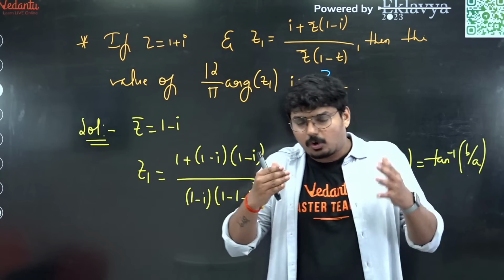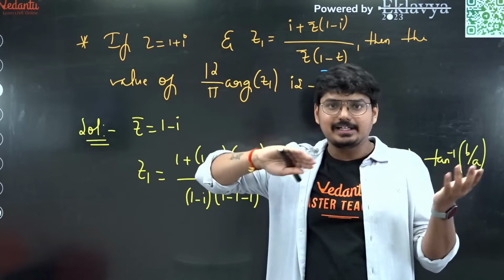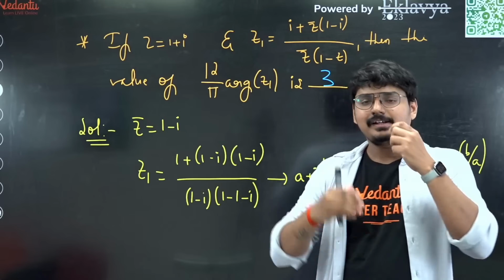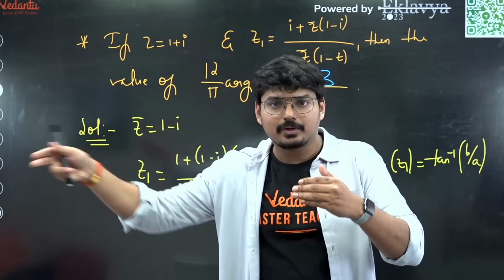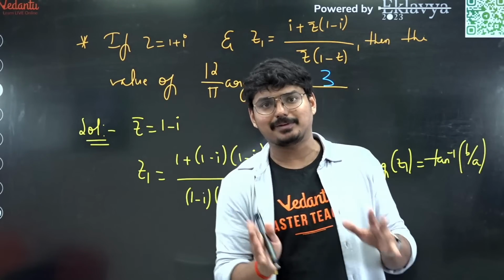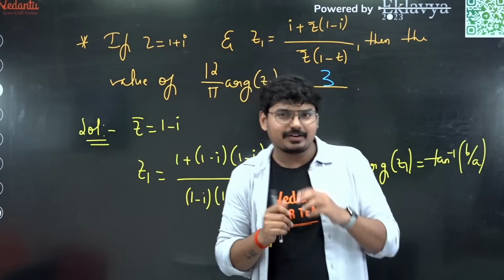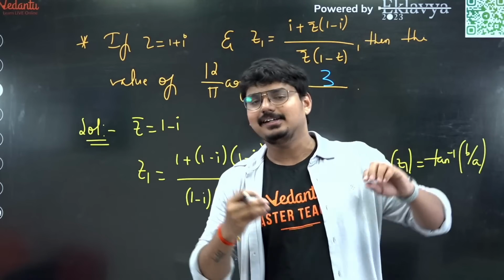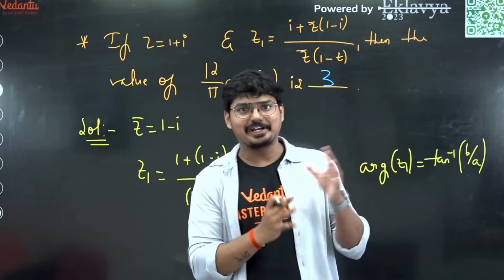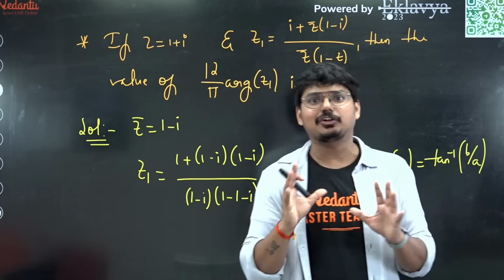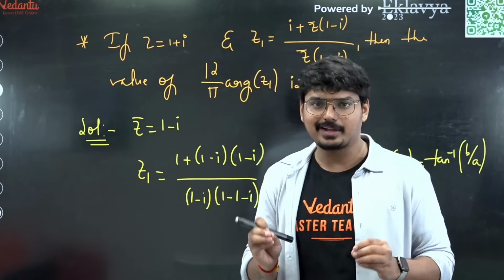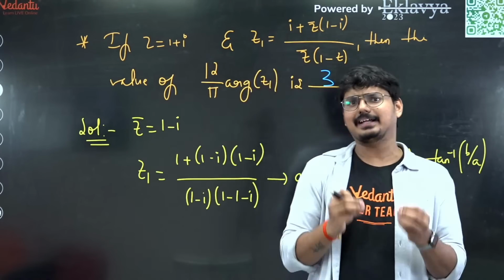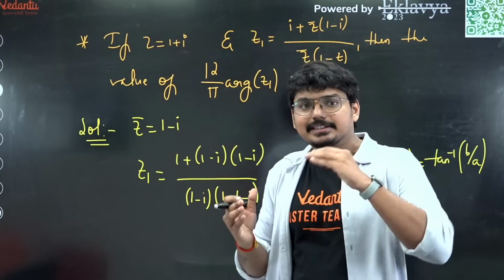Definitely the paper was on the higher side of difficulty when you compare with the previous shift. So if you see the pattern, the difficulty level keeps on increasing. I think the 24th paper was actually a very easy paper, and 25th, yes, the difficulty level has slightly increased. And if you see 29th, when you compare with 24th, 25th, I can see an increase of 30-40% in difficulty level. And I think today's paper was also on the same level. So I hope you got the point that the difficulty, at least in mathematics, is keeping on increasing.